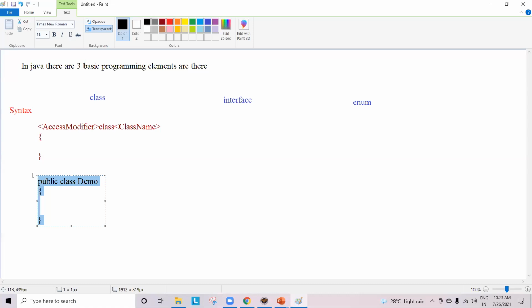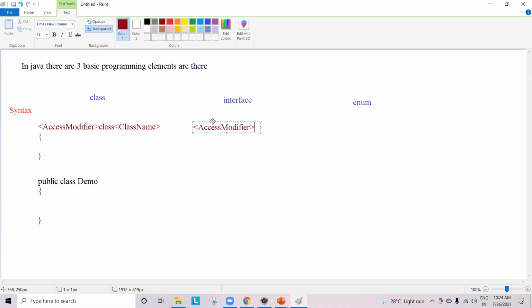Now, guys, shall we check the syntax of an interface? Yes? Let's go. Interface. Any idea? Any suggestions? First, what I need to write? Come on, go ahead. First, what I need to write? Access modifier. After that, class or interface?